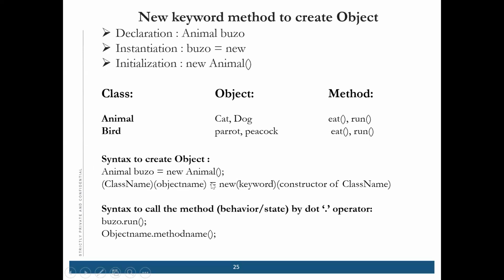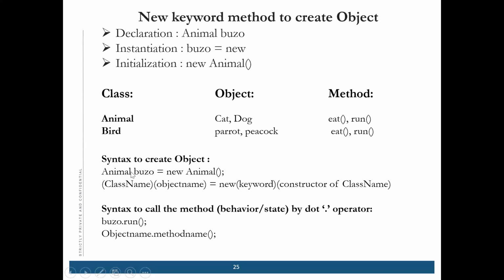This is the way you create an object. Suppose this is the class name and this is the object name, but now you want to call this method with the help of Buzu. You have created an object, now you want to call these methods. How will you call them? With the help of this object.